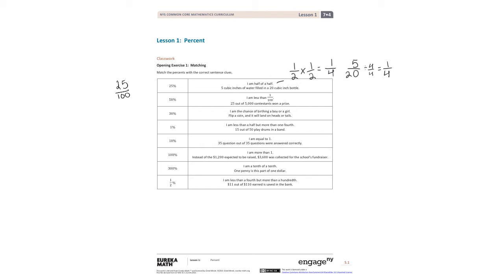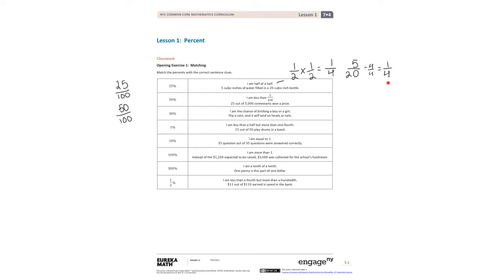If I had 50%, that means it's going to be 50 over 100, and so on and so forth through all the percentages below. Now what it wants us to do is to match the number sentence to the percentage. So I know that I have 1/4 from my first number sentence here. Let's match it to the percentage that follows over here.